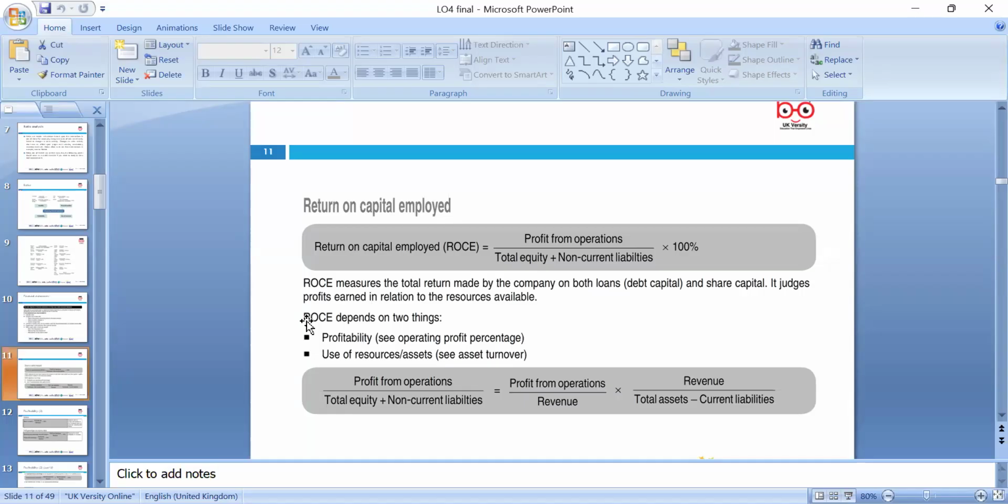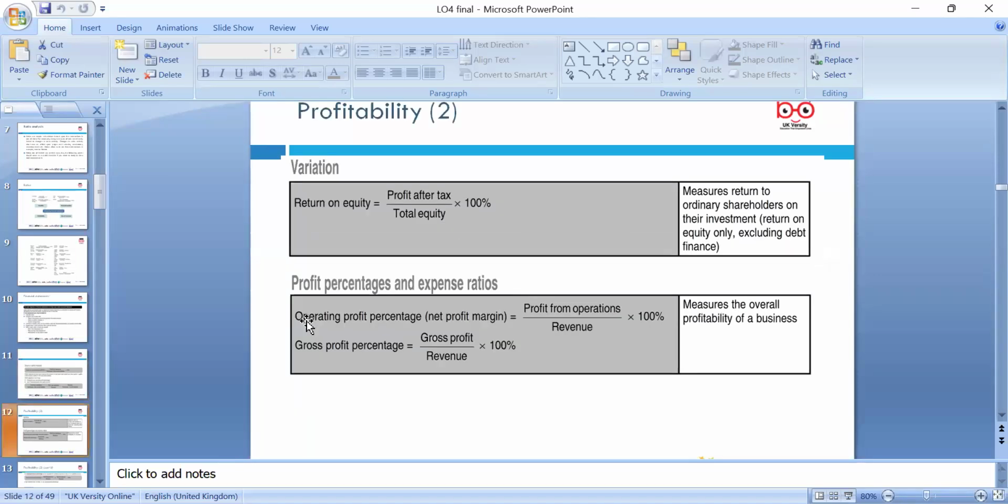Either you do profit from operation divided by revenue, or revenue divided by total assets minus your current liabilities, then you can calculate it as well. Please note return on equity: equity means shares, and we use the profit after tax, because the dividend we pay is after tax, not before.